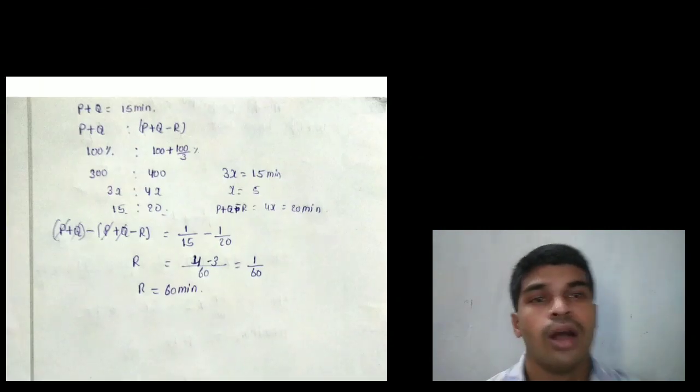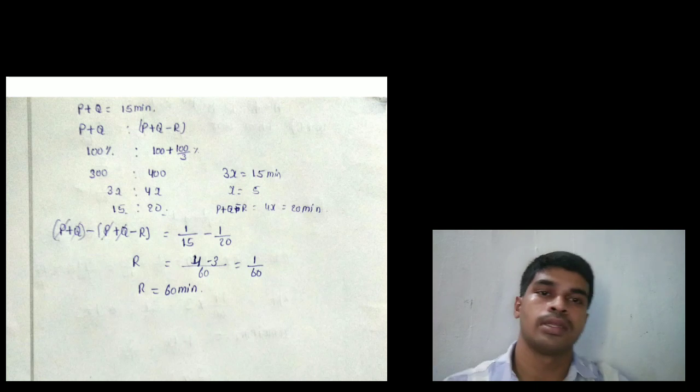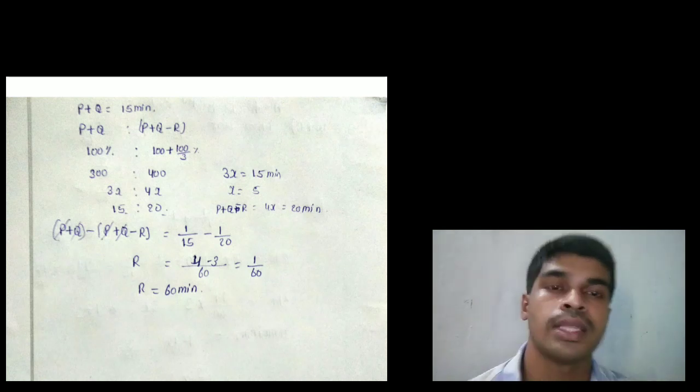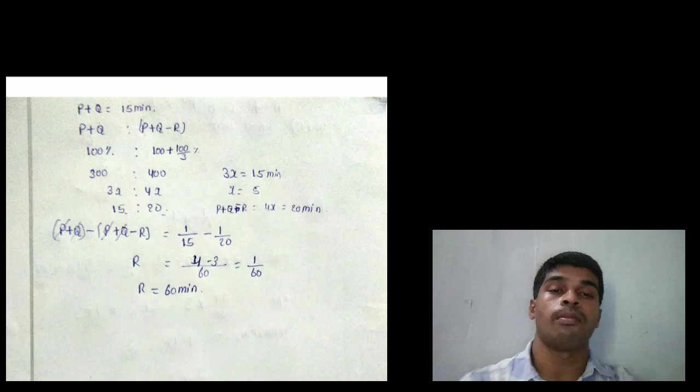Next, P plus Q can fill the tank in 15 minutes. Due to some leakage, R is also added, then the time is 33 1 by 3 percent more, that means 100 by 3 percent.